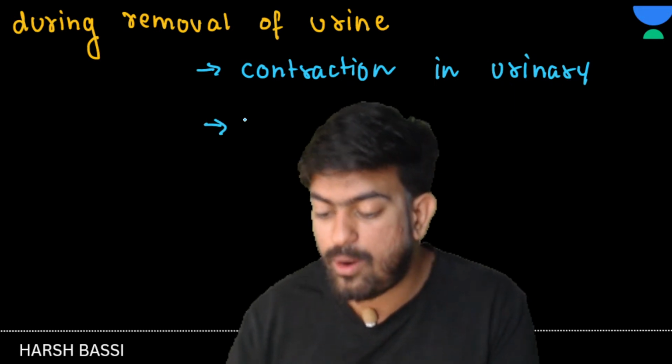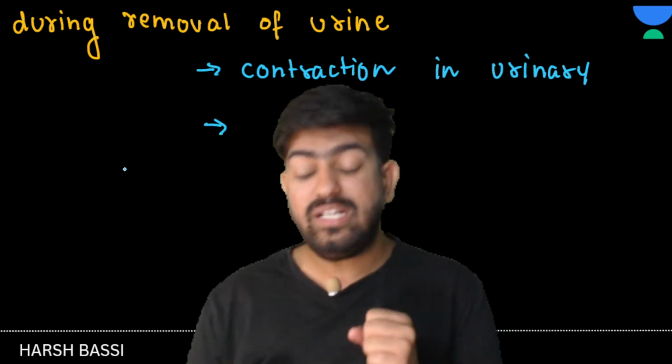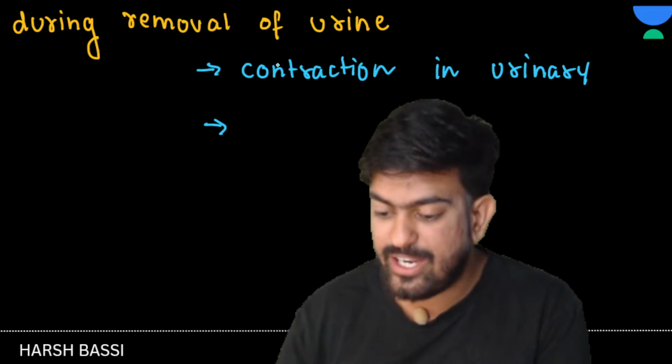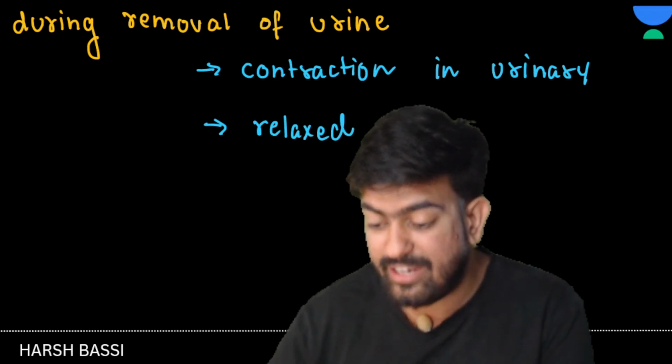And if I talk about the internal and external sphincters, should the sphincter be contracted or relaxed? Sir, it should be relaxed. So don't get confused.